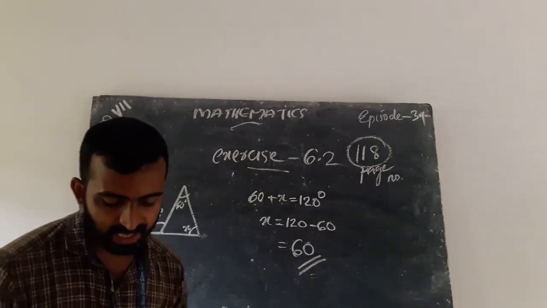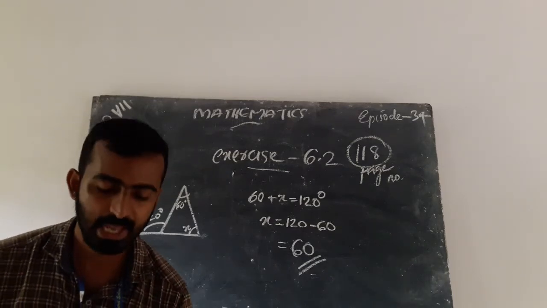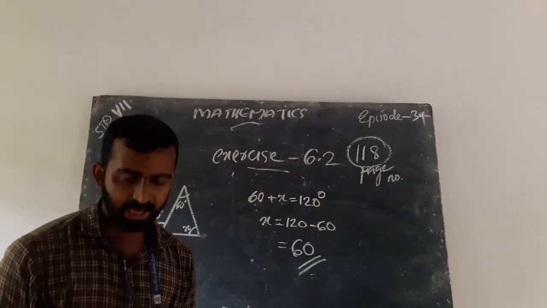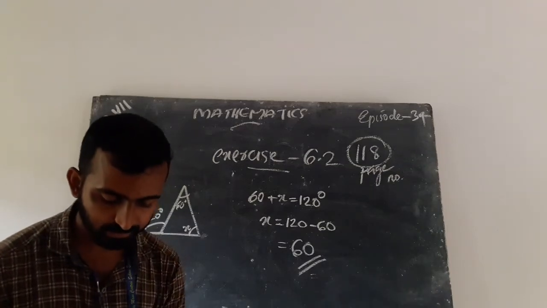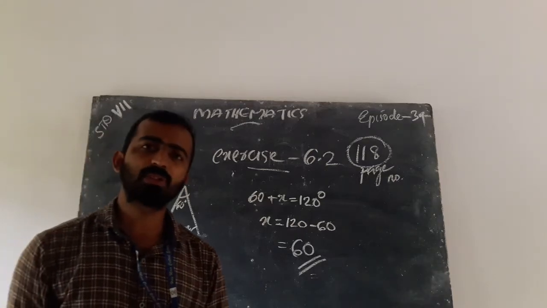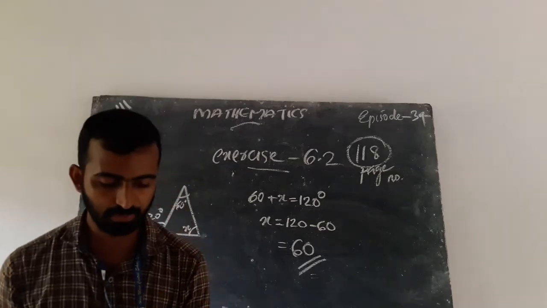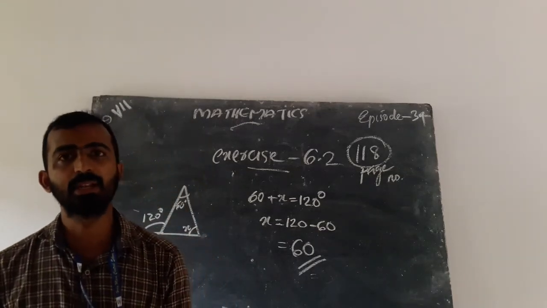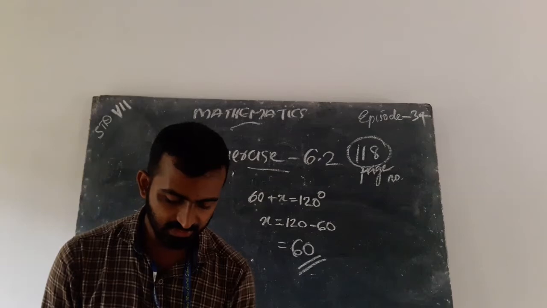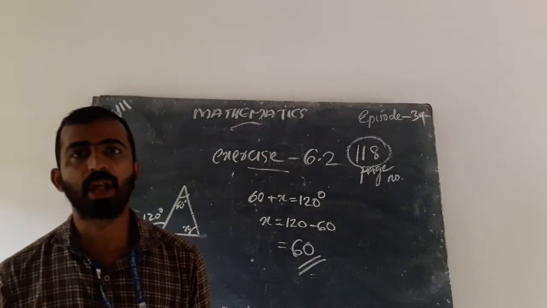Fifth and sixth are for your homework. You can follow like this, and you get the correct answer. And next we are going to discuss the angle sum property of a triangle. You can also read your Maths textbook, page number in the 6th chapter, then you get more explanation. Next we are going to discuss some measures of angles.